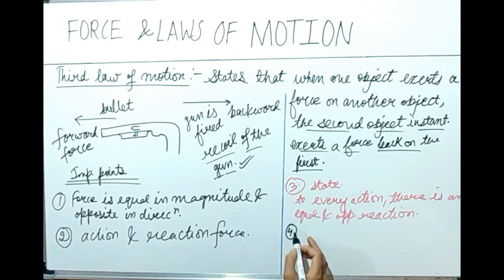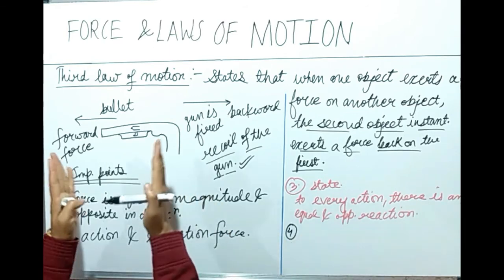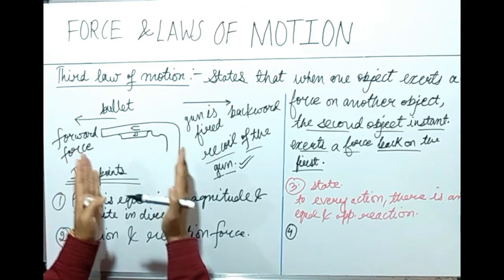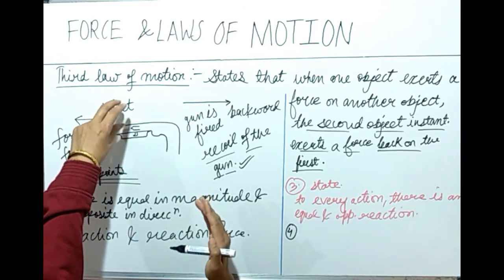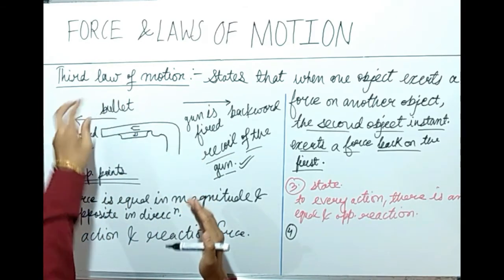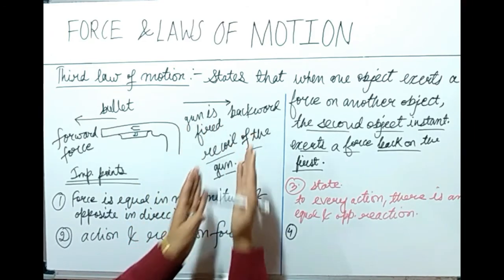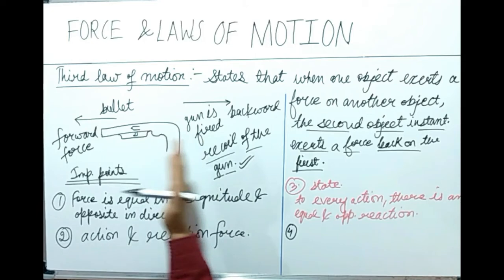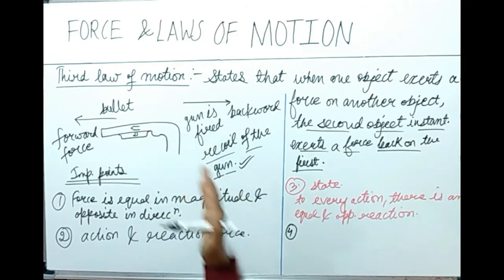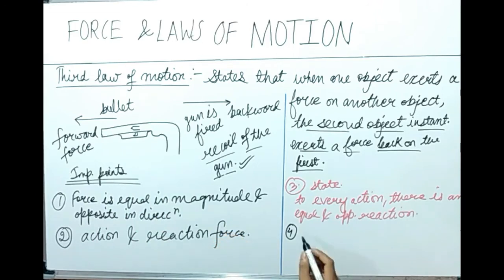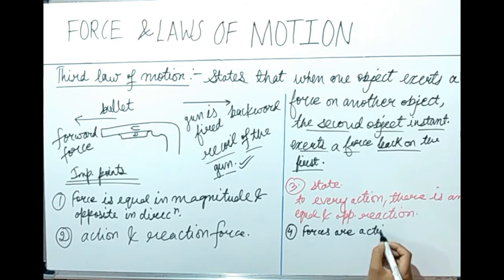One important point to be noticed is that these two forces, the action force and reaction force, are acting on two different objects. The action force is acting on the bullet in the forward direction, and the reaction force is acting on the gun in the backward direction. They are acting on two different objects. So you will write, forces are acting on different objects.